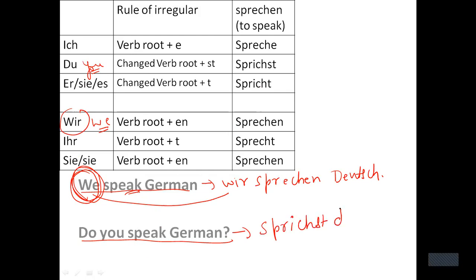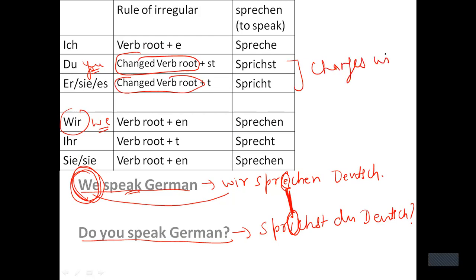Sprichst du Deutsch, and then the question mark, right? So here I have written E, but here I have written I. So whenever you have an irregular verb, the verb root has to change in du and er/sie/es form only. Changes will take place here only. Changes will take place in du